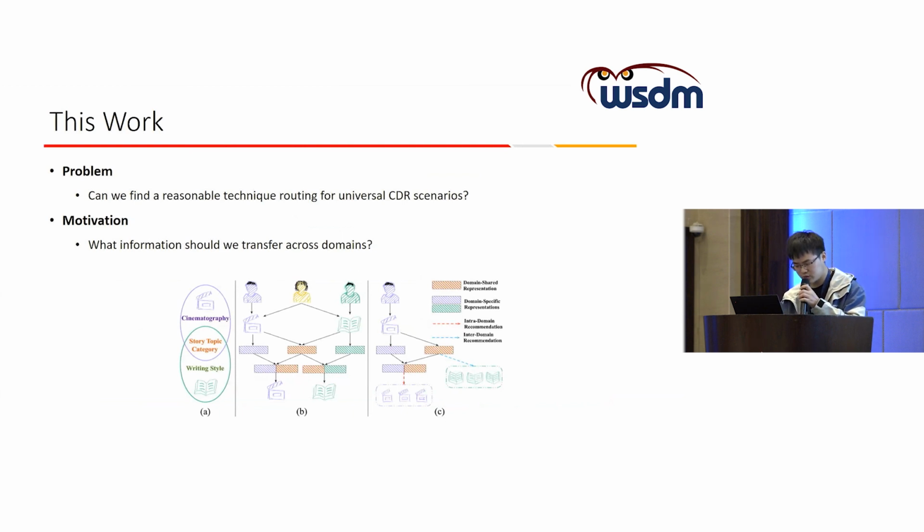The shared user preferences, such as story topic or category, are domain-invariant preferences, which means a user probably shows similar and stable taste in multiple domains. Moreover, the specific user preferences, such as writing style, could provide precise intra-domain recommendation information, which does not contribute to other domains.